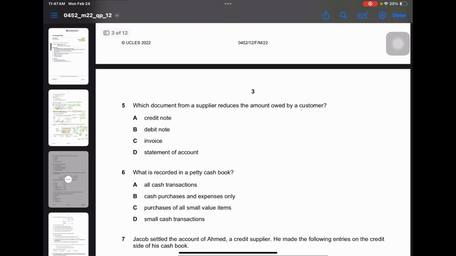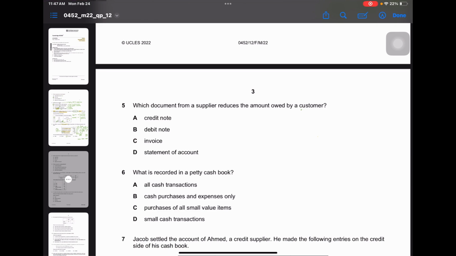Okay, which document from a supplier reduces the amount owed by a customer? So first let's see the relationship between a credit note and a debit note. So for example, a customer buys goods from a supplier and the customer is not satisfied with the goods and wants to return the goods back to the supplier. So when they want to return goods to the supplier, the customer will issue a document called a debit note. So the customer is issuing a debit note requesting if they can return these goods.